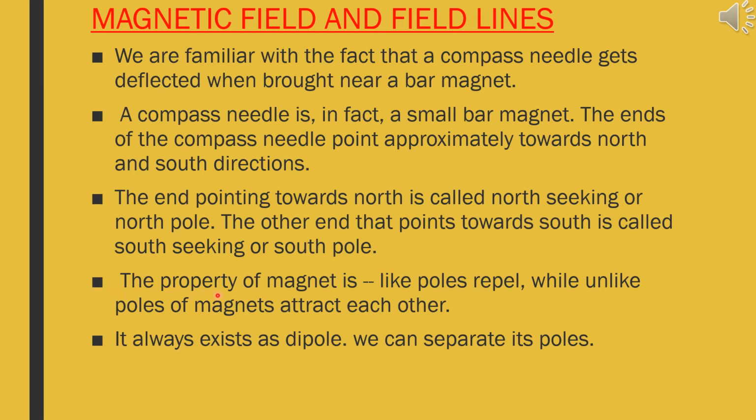The property of a magnet is that like poles repel, whereas unlike poles attract each other. And it always exists as a dipole. That means we cannot separate the poles of a magnet. All these are the properties which you have learned in lower classes. Let us see with an activity how they behave and what kind of effect they will give you, people.